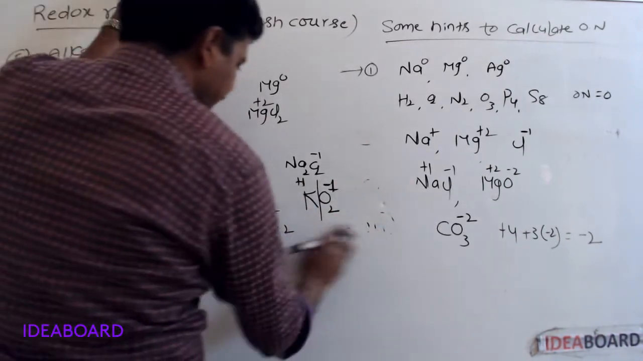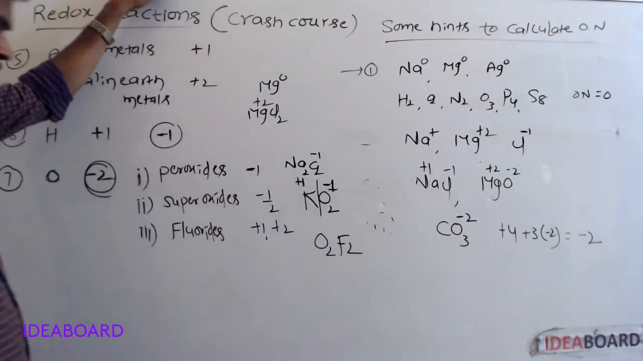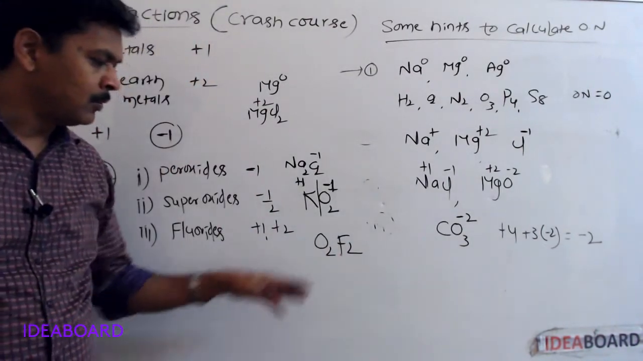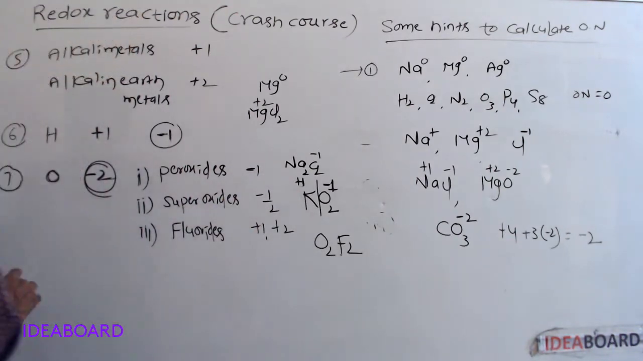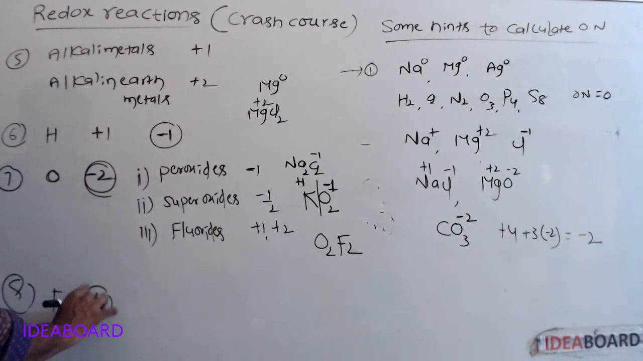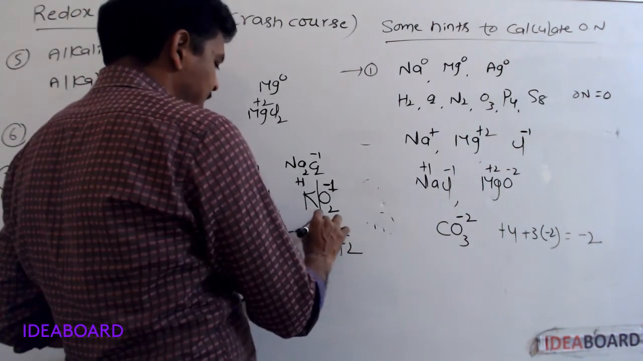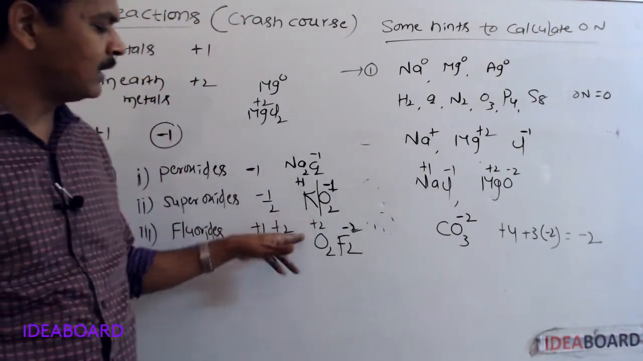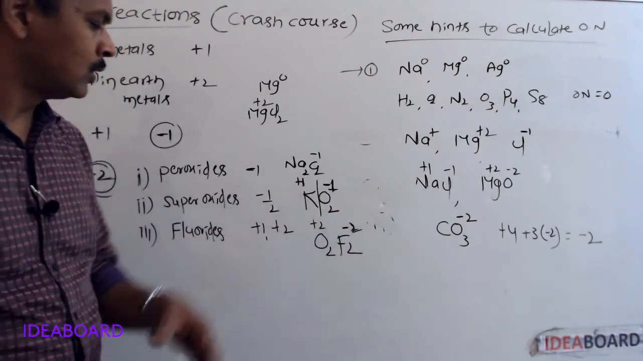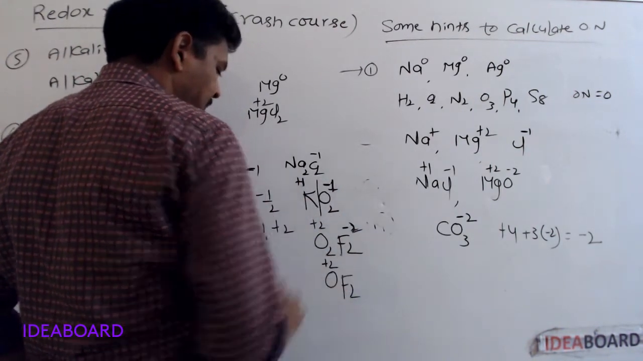Next, in fluorides. O2F2, dioxygen difluoride. In the periodic table, fluorine is a highly electronegative element. Fluorine always exhibits -1 oxidation number. So here in O2F2, +2 -2. For two oxygens +2, then for each oxygen +1. So in O2F2, oxygen is +1. In oxygen difluoride, OF2, it is +2.